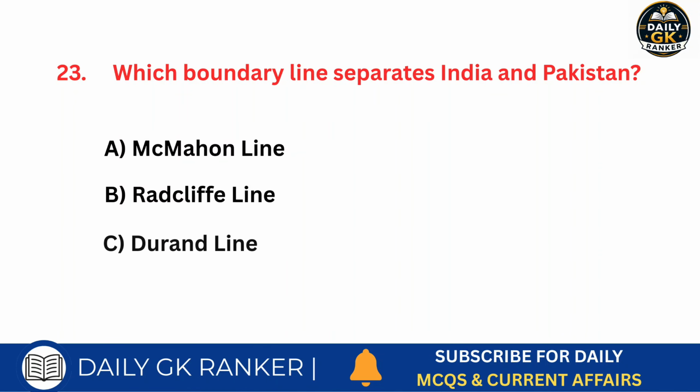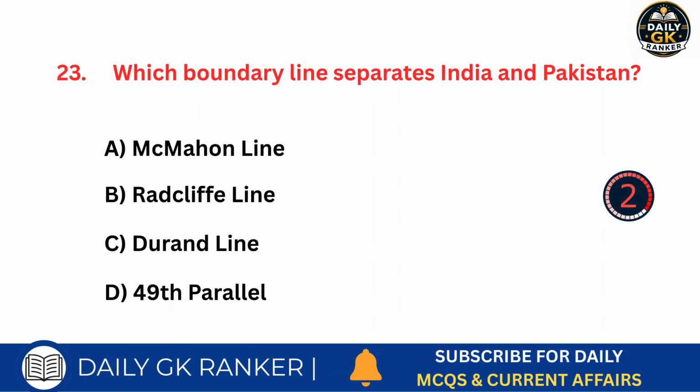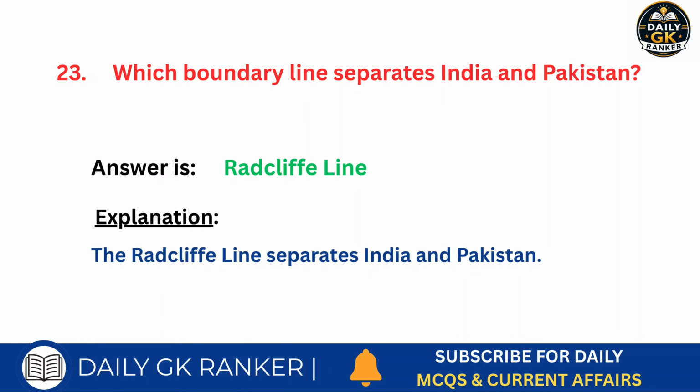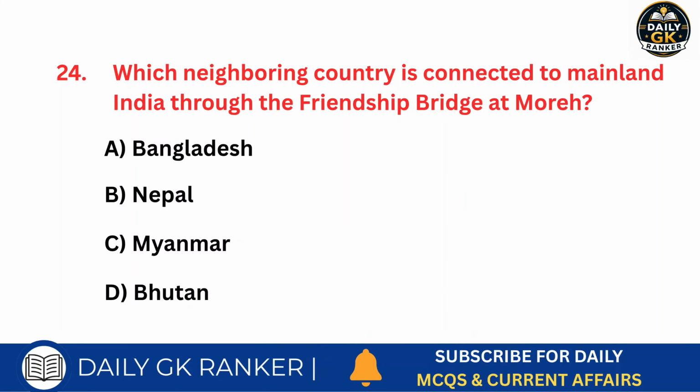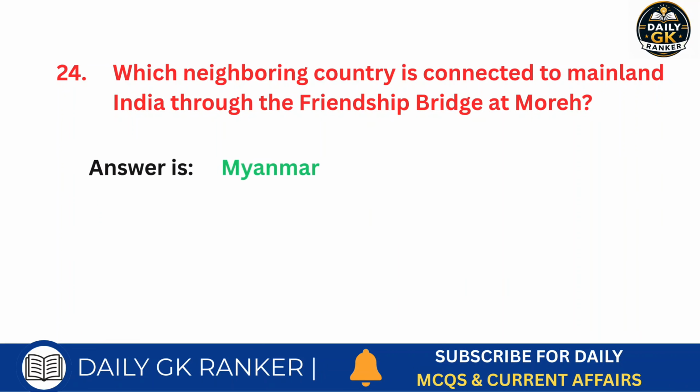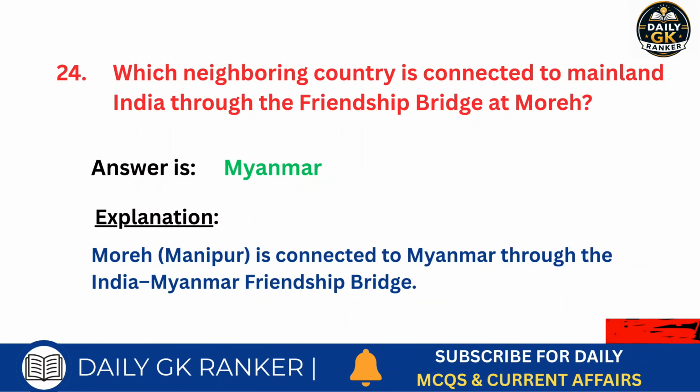Which boundary line separates India and Pakistan? Answer is Radcliffe Line. Which neighbouring country is connected to mainland India through the Friendship Bridge at Morah? Answer is Myanmar.